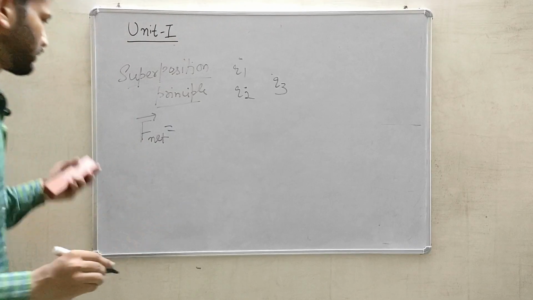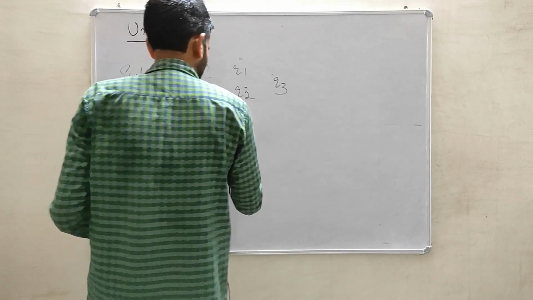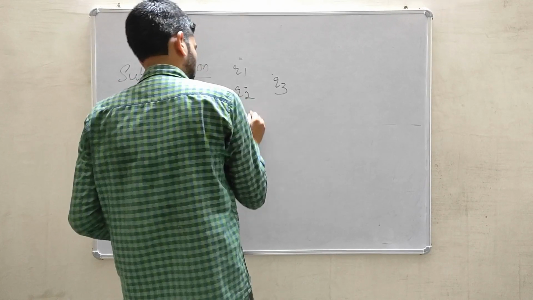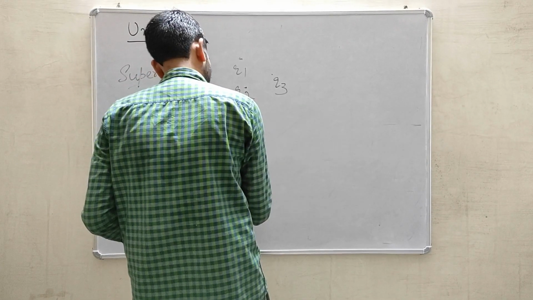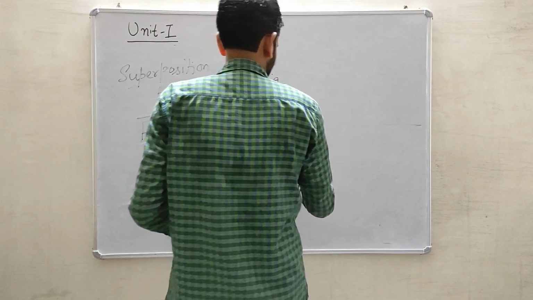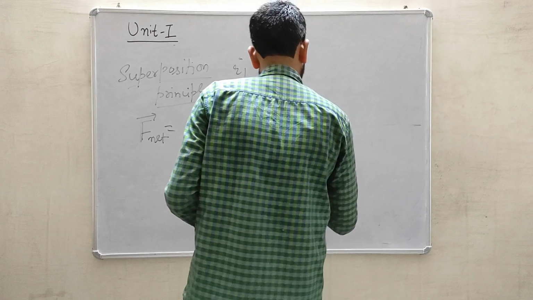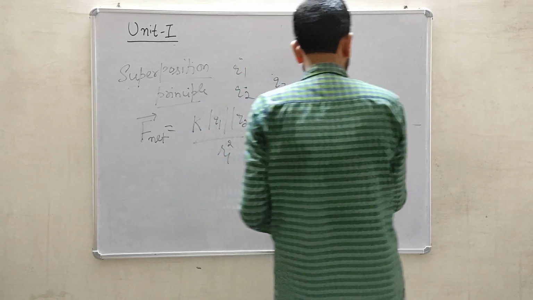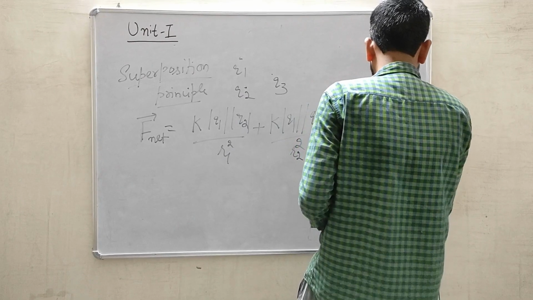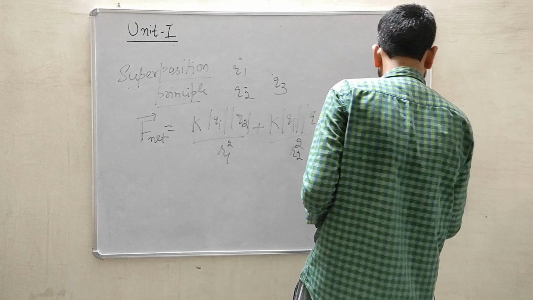which means the net force in a system will be K mod Q1 mod Q2 divided by R1 square by considering the first charge. After that K Q1 Q3 divided by R2 square and K Q2 Q3 divided by R3 square.